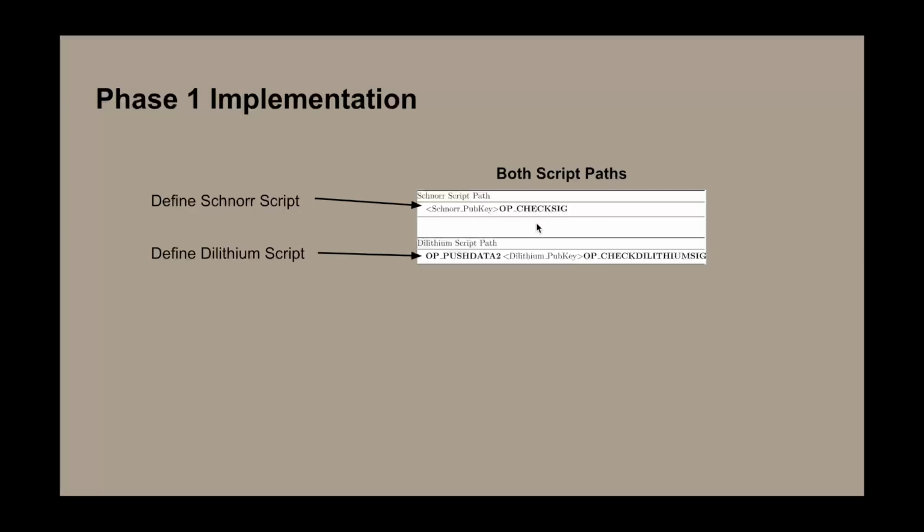Remember this opcode. And the Dilithium spending path pushes the data of the Dilithium public key onto the stack and then it performs OP_CHECKDILITHIUMSIG. Note that OP_CHECKDILITHIUMSIG is the opcode that we propose to add.